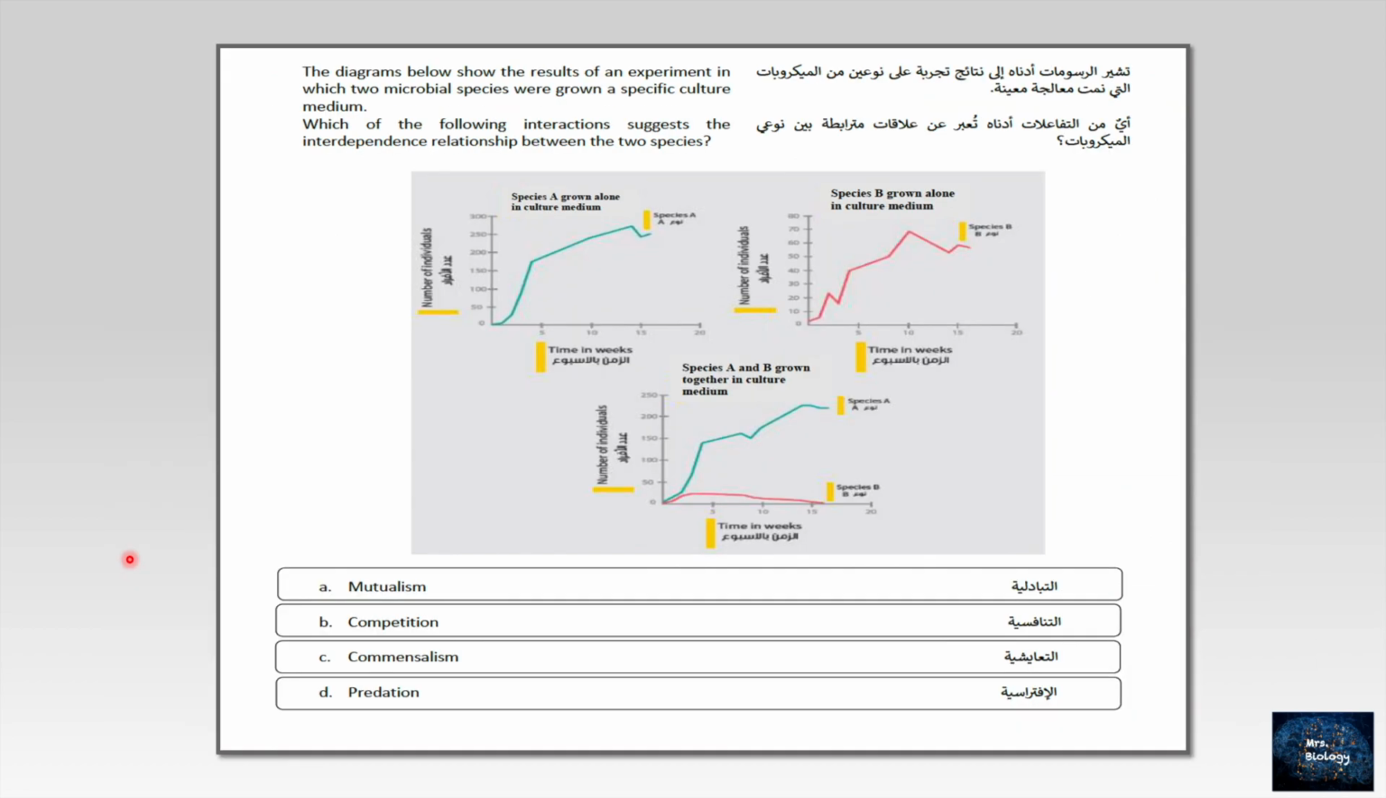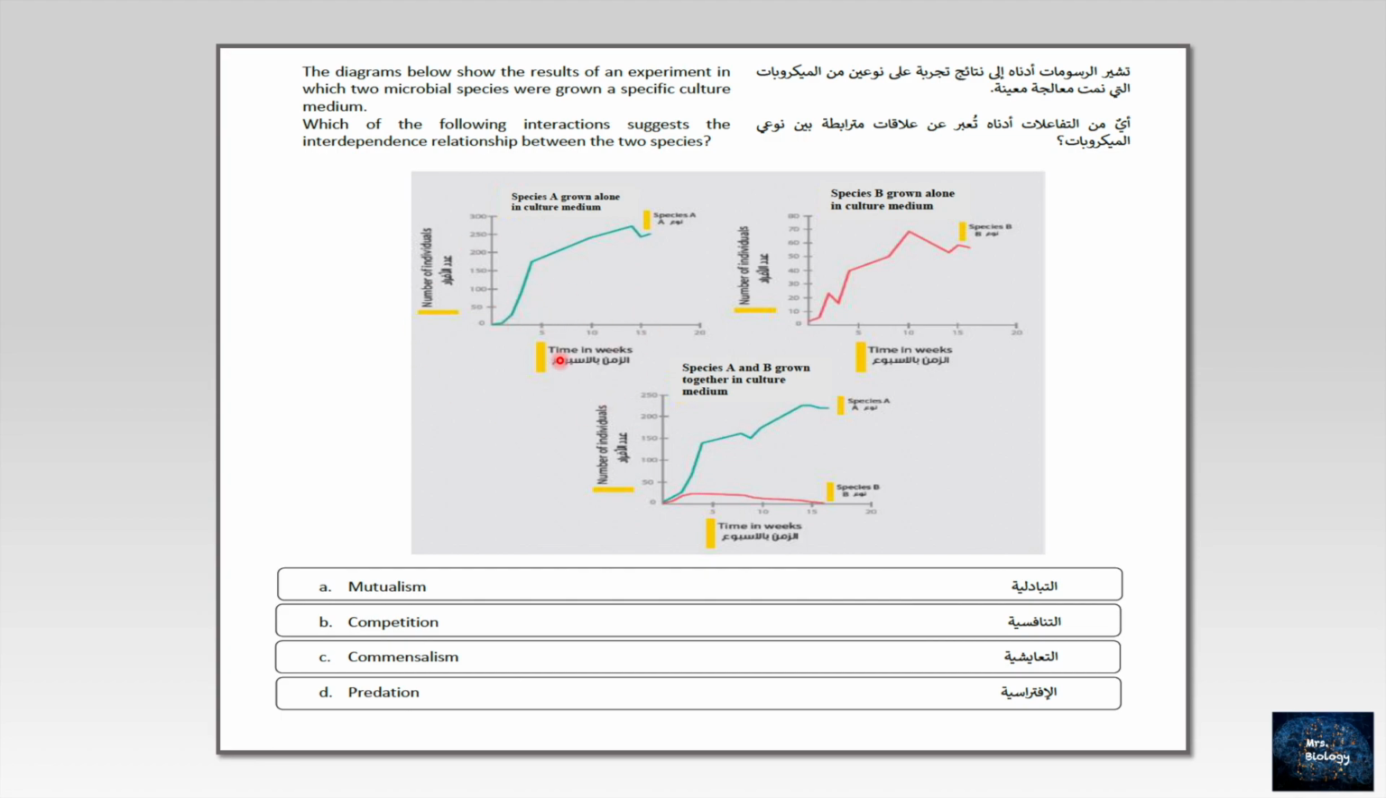This is a nice question. The diagrams below show the results of an experiment in which two microbial species were grown in a specific culture medium. Which of the following interactions suggests the interdependence relationship between the two species? Let's analyze the graphs. The first one, species A grown alone in a culture medium, and as you will